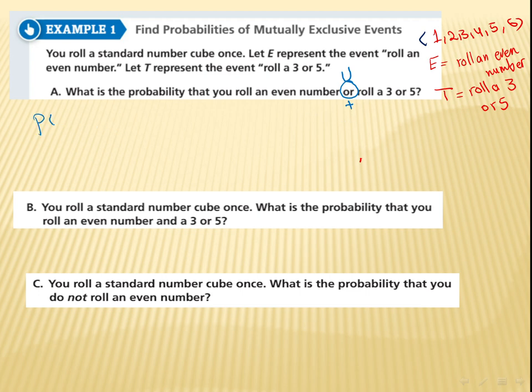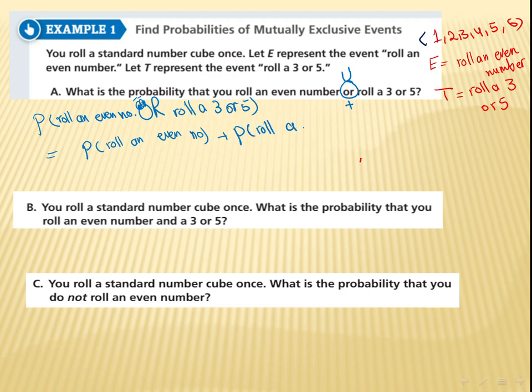Here we are going to write the probability of rolling an even number plus the probability of rolling a 3 or 5. Or is a very important word, the thing that is going to tell you which operation you have to use.